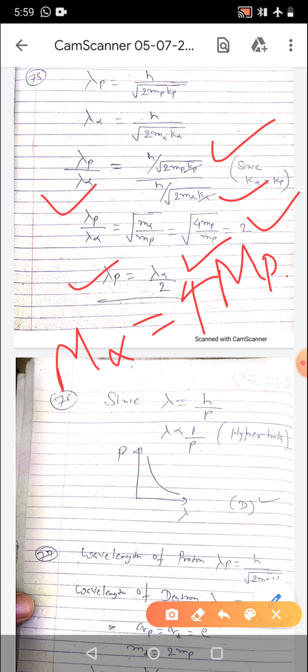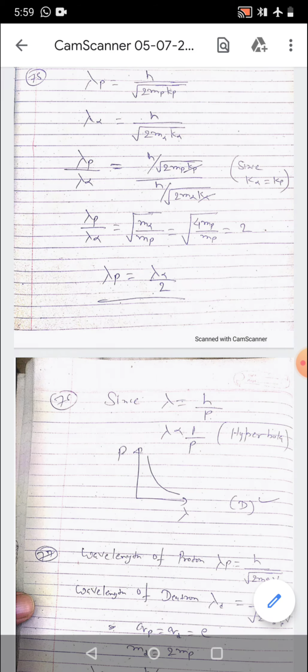Then in question number 76, which of the following figures represents the variation of a particle's momentum with the associated de Broglie wavelength? This is very simple. Lambda is equal to h upon p. So lambda varies as 1 by p. So the graph will be D.